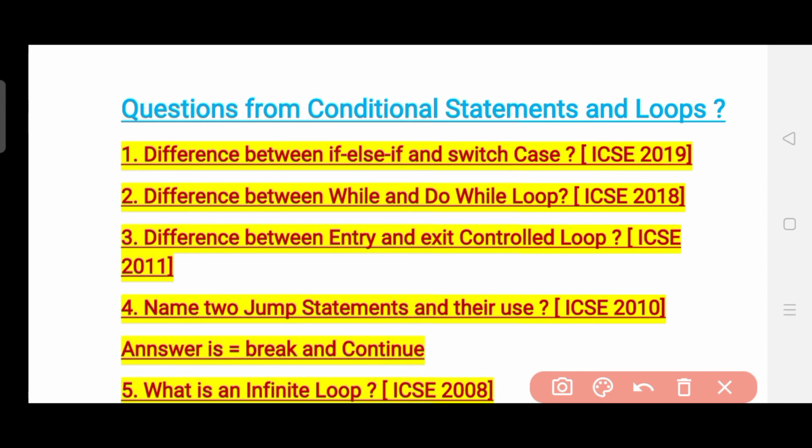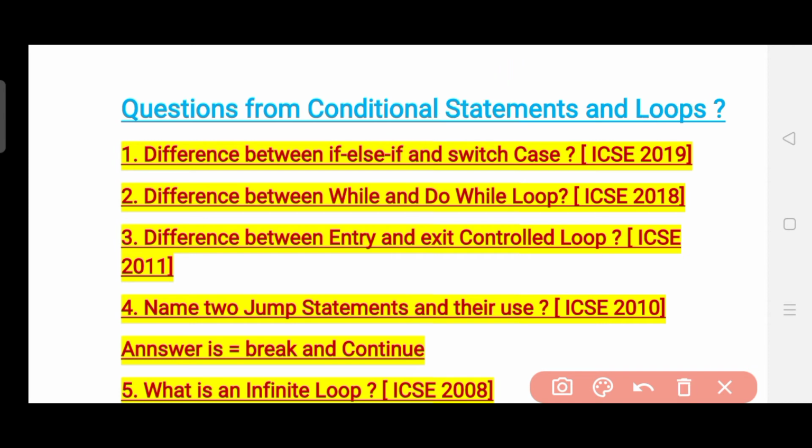Now, this is the last set of questions from the class 9th syllabus, which is from conditional statements and loops. All the questions from loops and conditional statements are very important, because all the questions I will give you now have been asked in some year or the other.